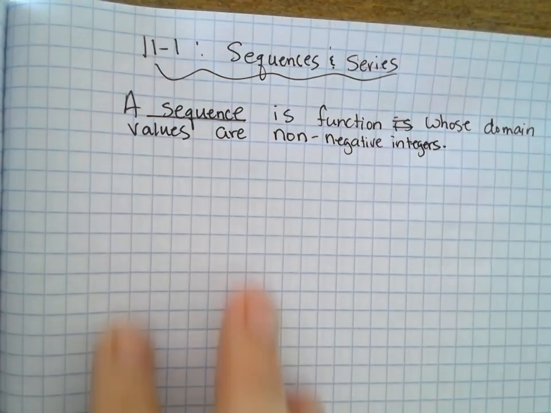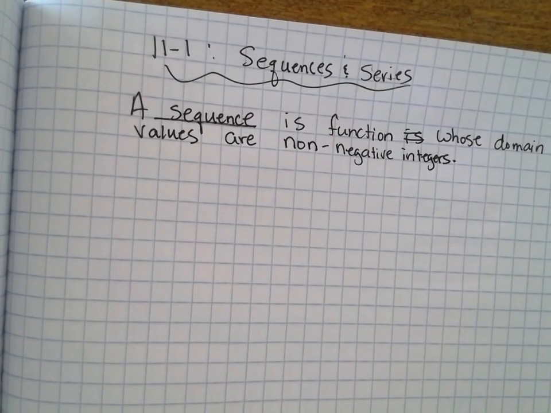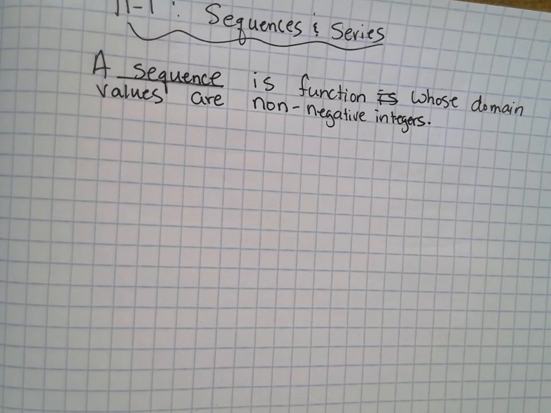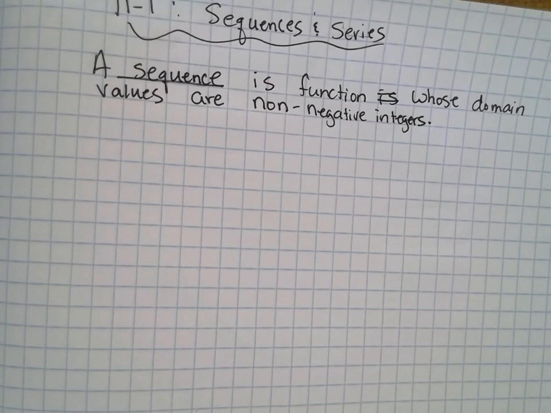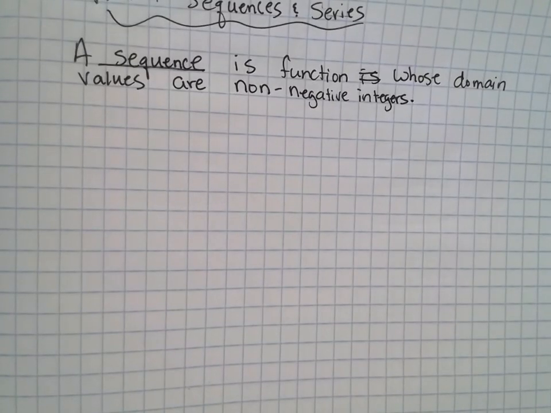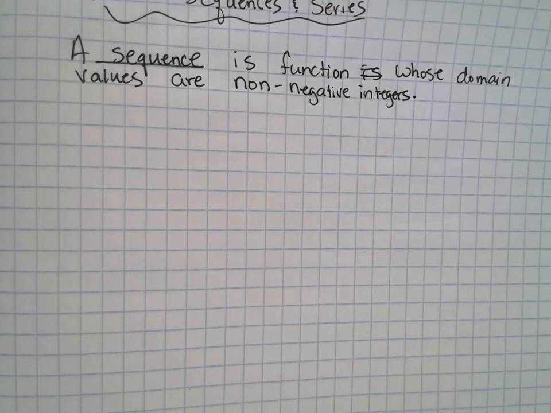What do I mean by non-negative integers? Positive whole numbers? Positive is definitely some of the non-negative, yes, but we're missing a very important one. 0, right? 0 is neither positive nor negative. So when I say non-negative, that includes 0 and all of our positive numbers. Your input's always going to be 0, 1, 2, 3, 4, 5, so on and so forth.